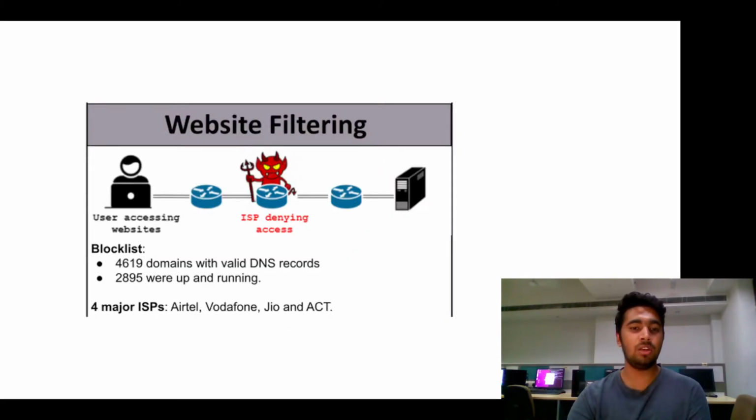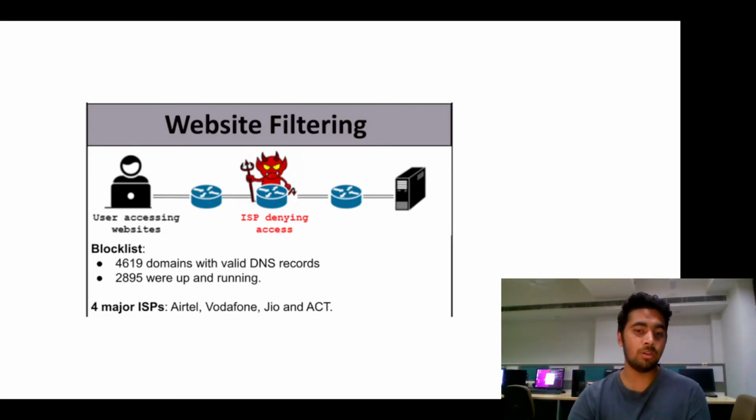Now, let us take a look at the details of the website filtering investigation. Previous studies have reported the involvement of Indian ISPs in achieving website filtering, which is also consistent with our findings. We curated a potential block list from multiple sources, which gave us 4619 unique domains which had valid DNS records, and 2895 of them were up and hosting HTTP and HTTPS services.